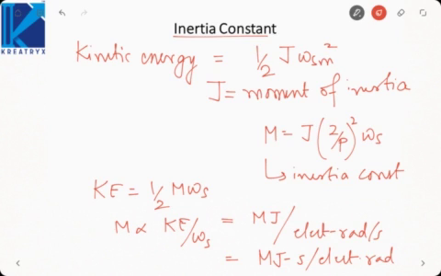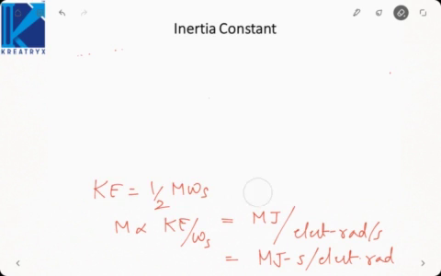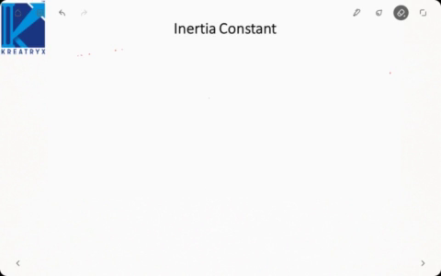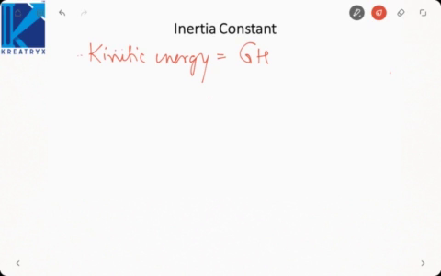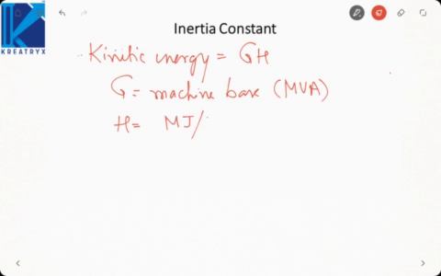Okay. Now whenever we are dealing with per unit system, we also define another type of inertia constant that is represented by H. Now what is H actually? We say that kinetic energy is equal to G into H, where G is your machine base, that is the MVA base of the machine. So what will be the unit of H? Kinetic energy is megajoule, G is MVA, megajoule per MVA, or this is energy by power, so it will be second. Okay, this will be the unit of H.